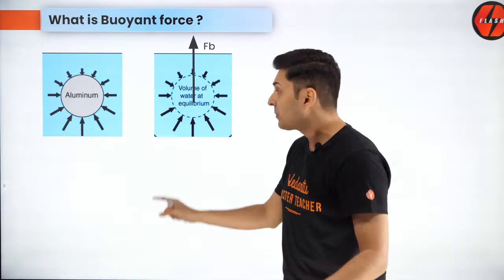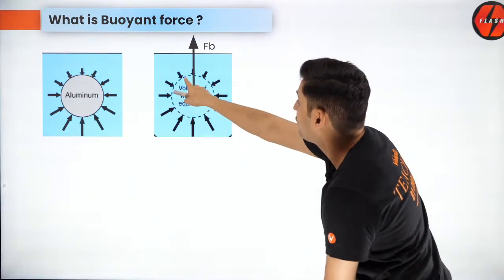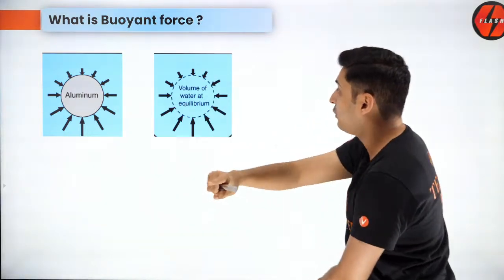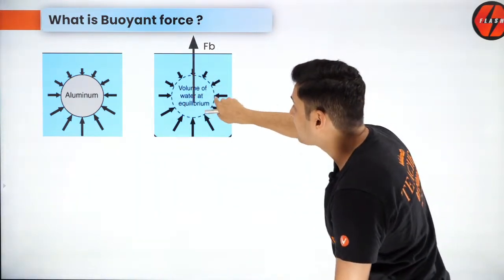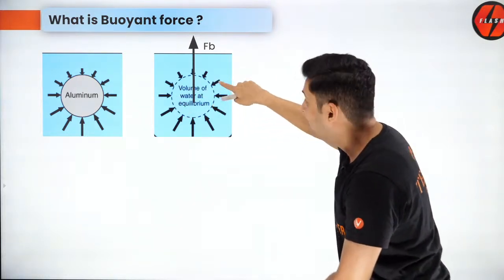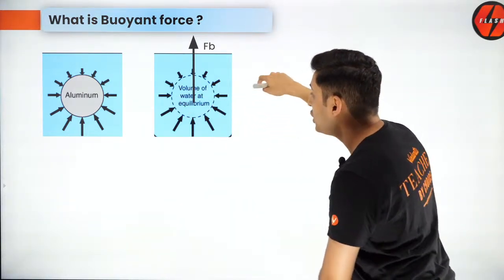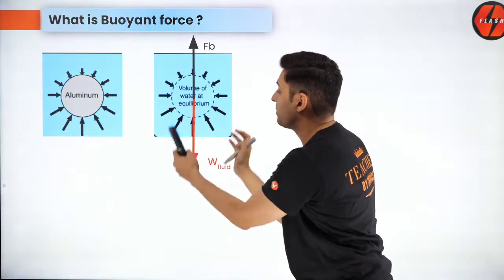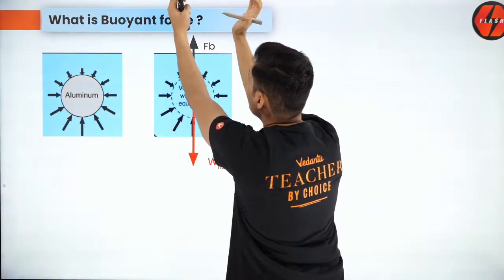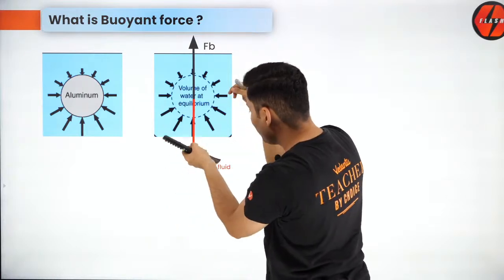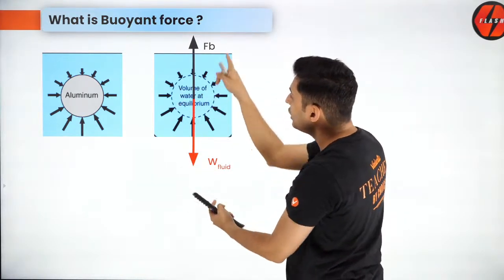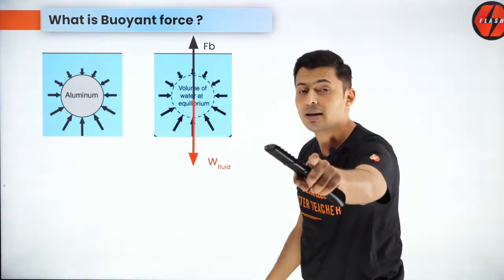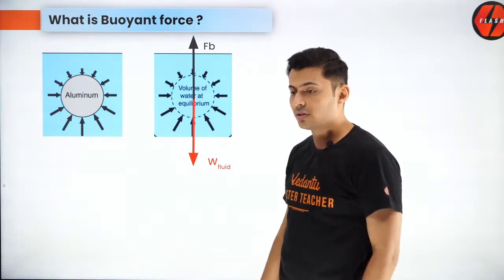What did I just say? The resultant of all these teeny mini forces is called, first of all, the buoyant force. And since this liquid stays there, this buoyant force should exactly be equal to the weight of the fluid in this much part. Why? Because this part is neither going up nor coming down. So whatever is the weight of the fluid in this part, shouldn't it be exactly equal to the resultant of all these forces, which I'm representing by FB, or buoyant force?